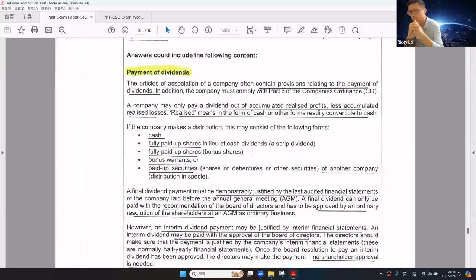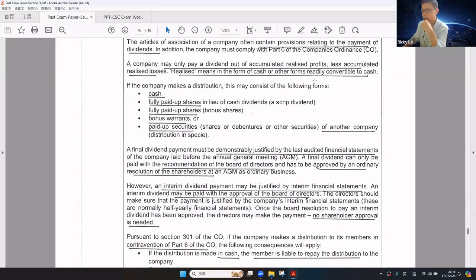Now let's take a look at how to pay dividend. According to the articles, the company may only pay a dividend out of accumulated realized profit less accumulated loss. Realized means in the form of cash or other form convertible to cash. When a company pays dividend, it may be cash, fully paid up shares, that is bonus shares, bonus warrants, or paid up securities of another company, that is distribution in specie.